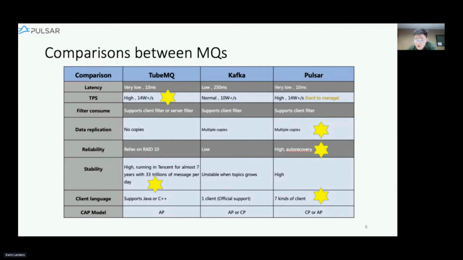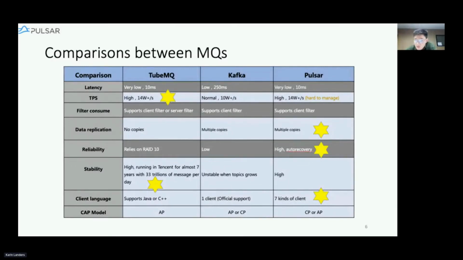For the filter consume function, we can see that TubeMQ can support both server side and client side filtering, while Pulsar and Kafka only support the client side. And we can see that TubeMQ doesn't have replication for data, which is the main drawback when users want their system to be reliable. The most brilliant feature we think in Pulsar is the auto recovery. This is done automatically without human interaction.